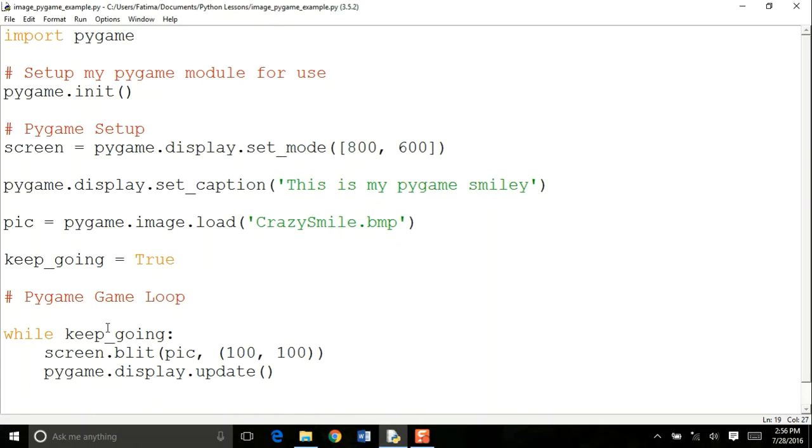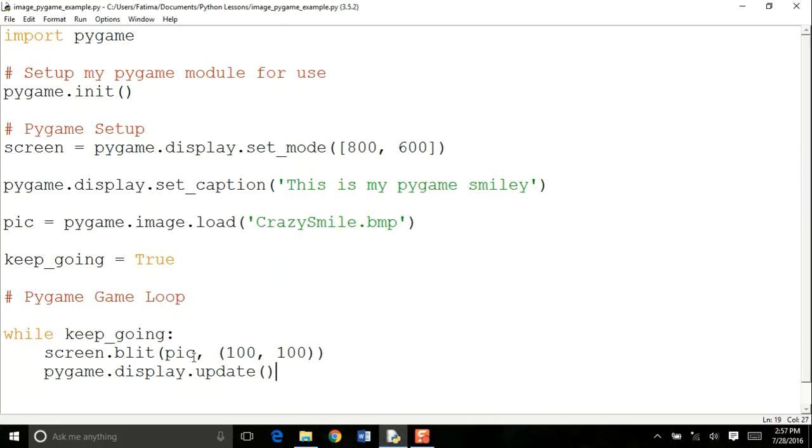Now, usually the reason why we create this loop in Pygame is because when you have an animation, let's say you have one picture where a character is standing and then another picture where a character is walking. When you're creating an animation, you basically take these two pictures and you constantly flip between walking and standing, walking and standing. And when you do it constantly, one after the other, it gives you the illusion that your character is walking. That's what animation is.